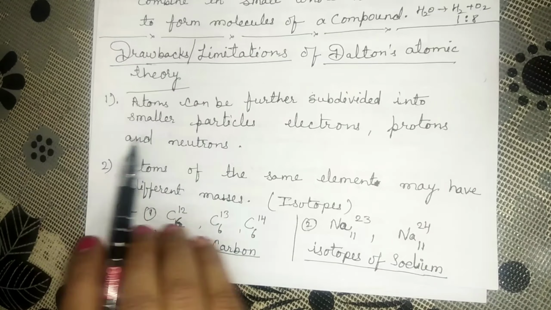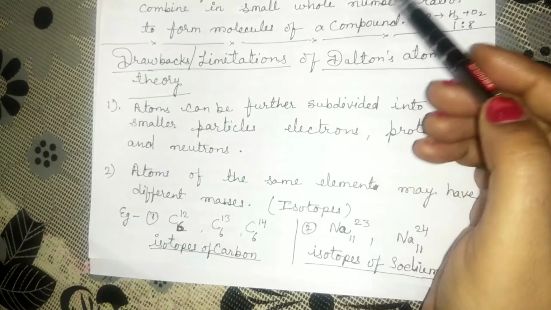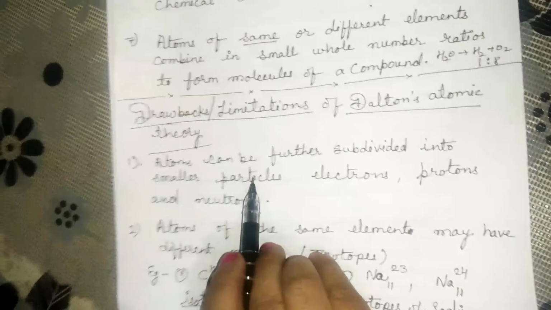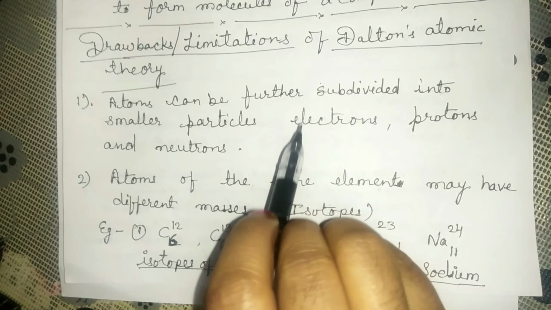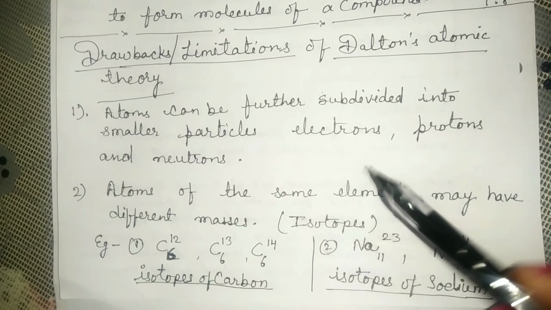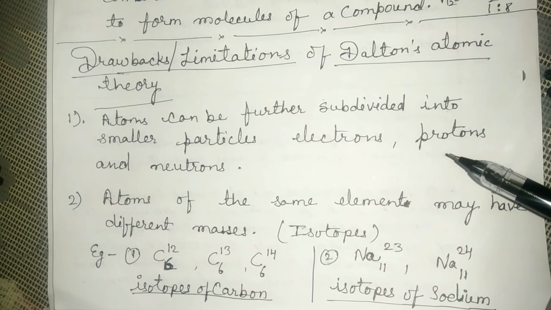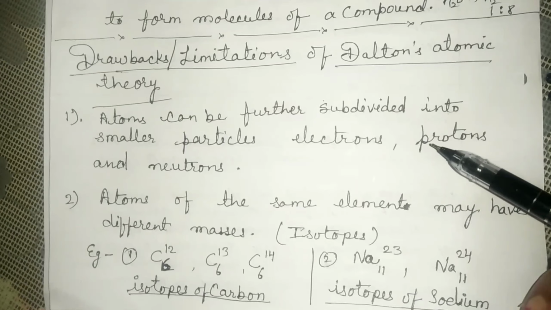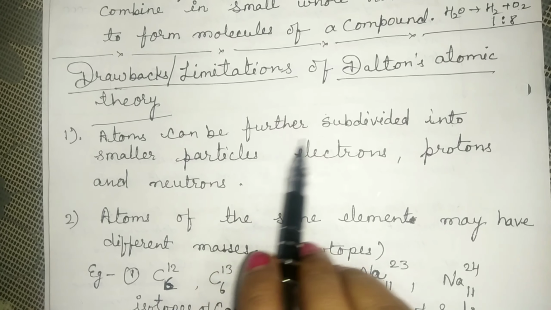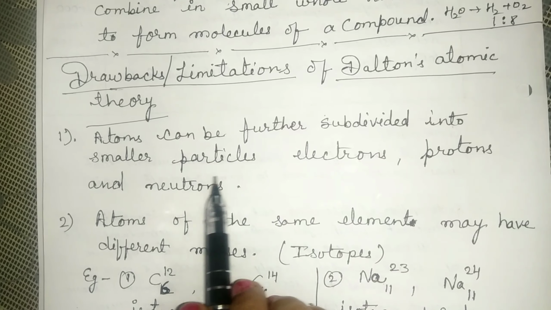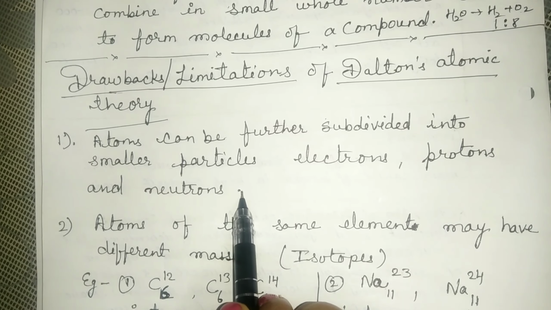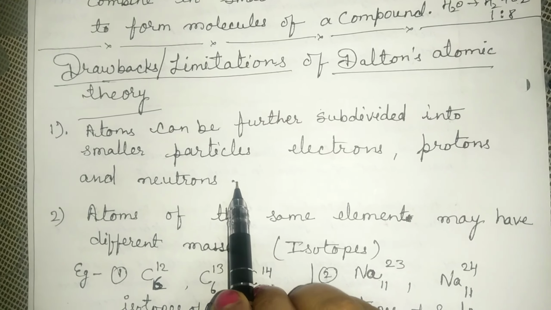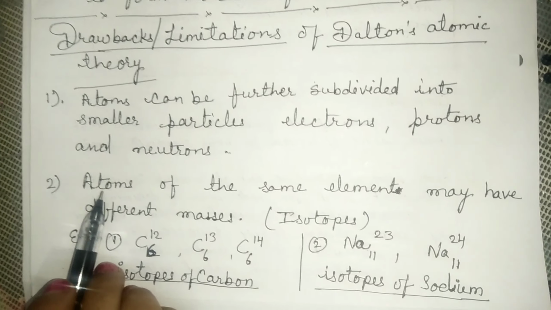The first is, according to Dalton's atomic theory, atoms cannot be further subdivided, but on the basis of experiments done by Goldstein, J.J. Thomson, it is proved that atoms can be further subdivided into smaller particles: electrons, protons, and neutrons.